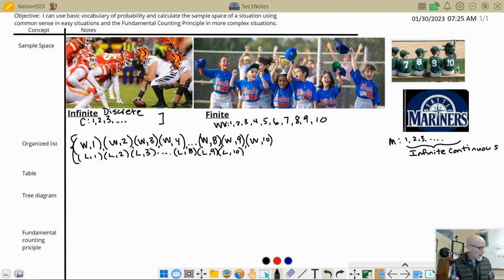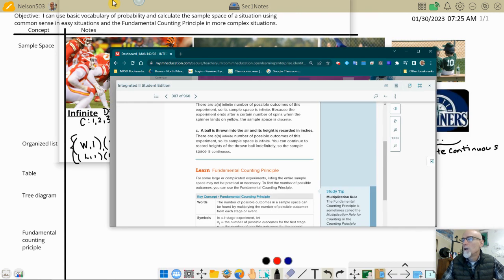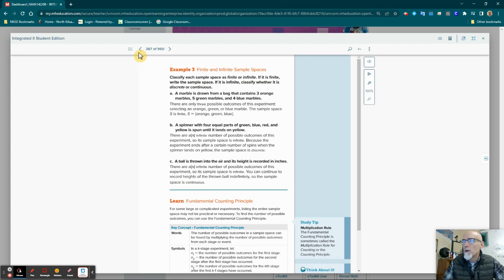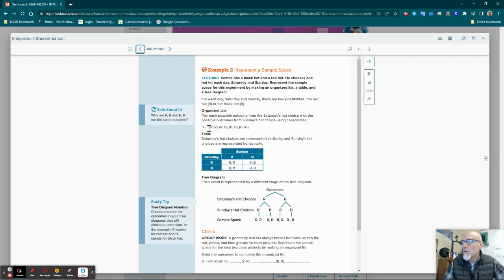Okay, so I'm looking back, and they put this in page 366. So just as a reminder, we've got a book, and you can look at the online copy, and here it is on page 366. They're listing them as ordered pairs. All right, and that's what I'm doing too.